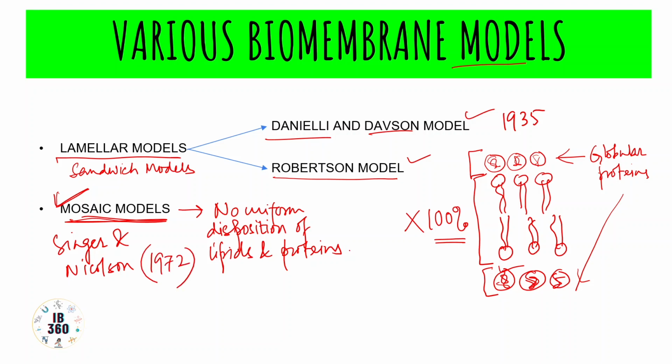And this is the most practical one also, because as per the lamellar models, the biomembranes are supposed to be stable, layered, very properly delineated from each other, very uniform, like 100% globular proteins, 100% bilayer of lipids, again 100% globular protein. This was the scenario.